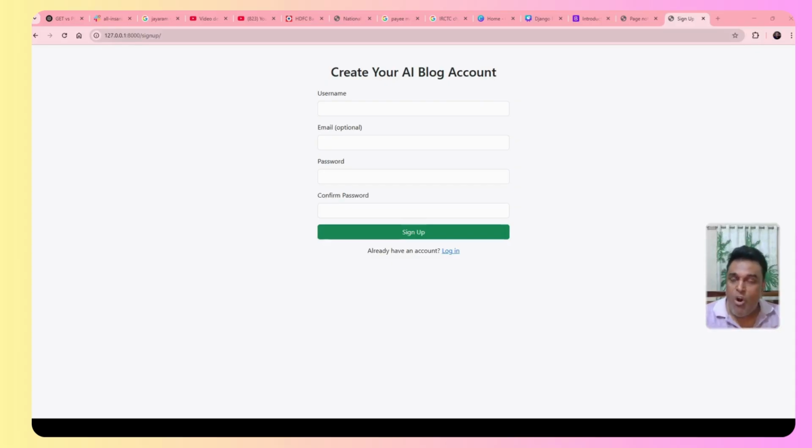We have already written that code. So in the next video, we will see whether this actually works when the user gives some data, whether it works or it doesn't work. That we are going to see in the upcoming video. I hope that you have enjoyed this tutorial. We have learned many things in this particular video. You need to practice. And as I said, this code will be available to you on my blog, and you can copy paste the code from that blog.